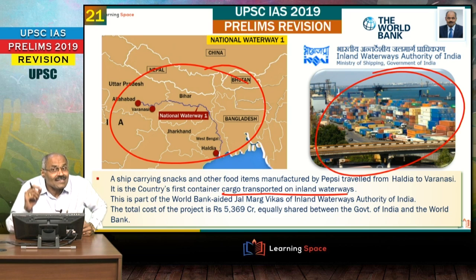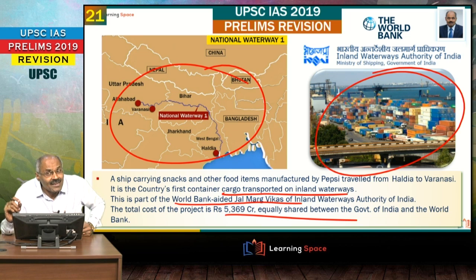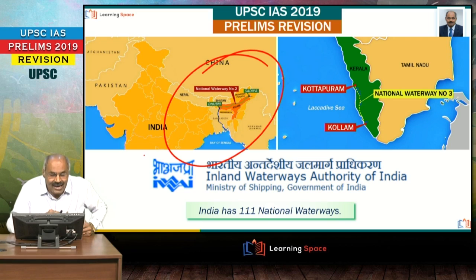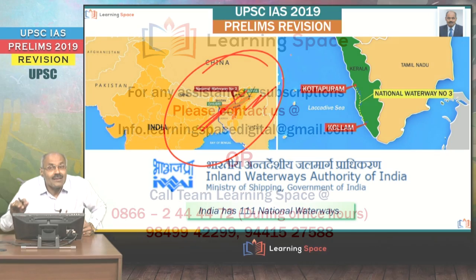And now the first phase is being developed from Varanasi to Haldia. This is Jal Marg Vikas, or you can say World Bank aided Jal Marg Vikas of the Inland Waterways Authority of India. And the Inland Waterways Authority of India is under the Ministry of Shipping, please do not forget. The total cost of the project is shared between Government of India and the World Bank, so that's why it is called a World Bank aided project. And India has got 111 national waterways, please do not forget. And the second national waterway is entirely in Assam, right from Sadia to Dhubri.